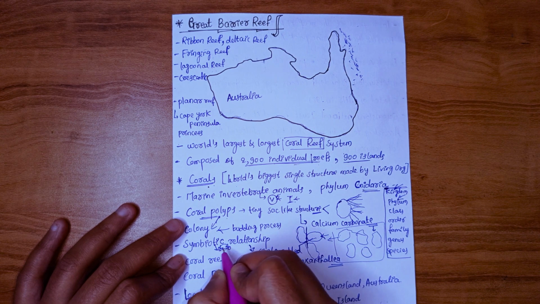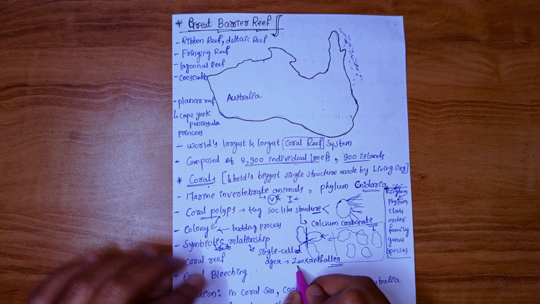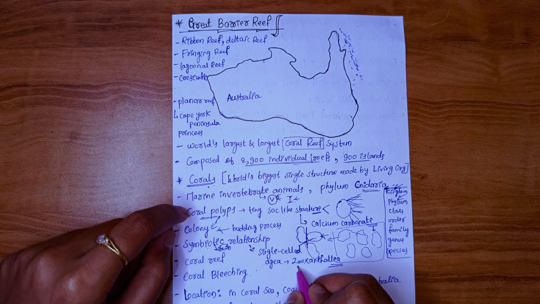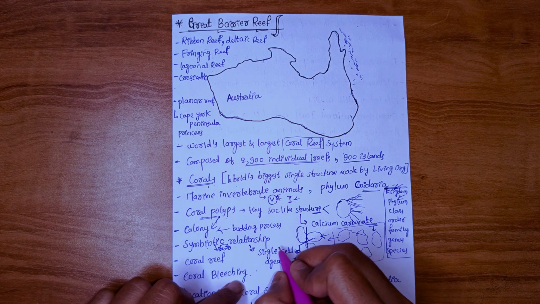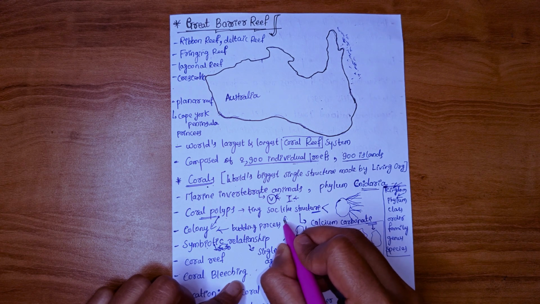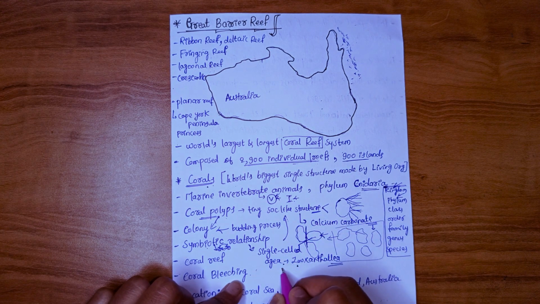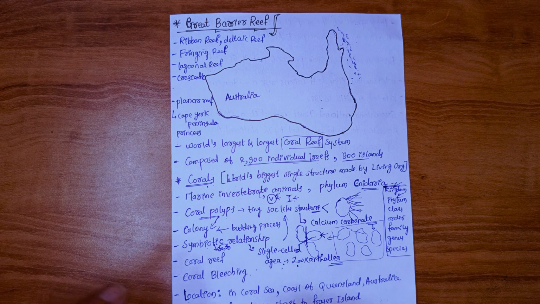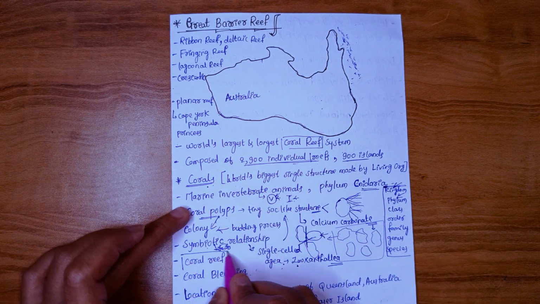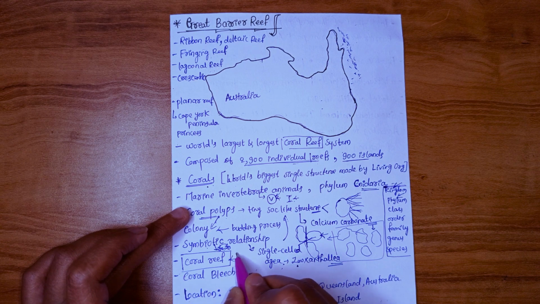This relationship is known as symbiotic relationship. Here algae will provide nutrition to the coral polyp, and coral polyp will provide protection, and it will keep this algae in its sac, and give protection to this algae. Like this they will benefit each other, and coral and this algae together form this coral reef structure.